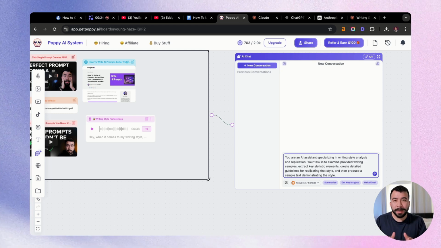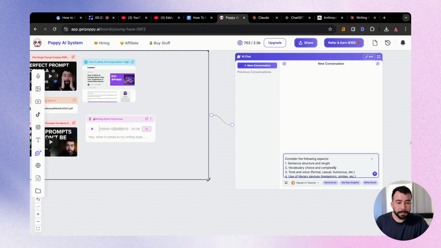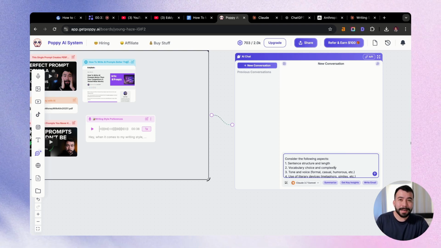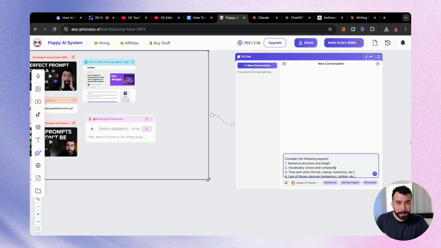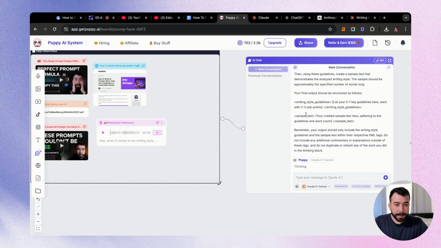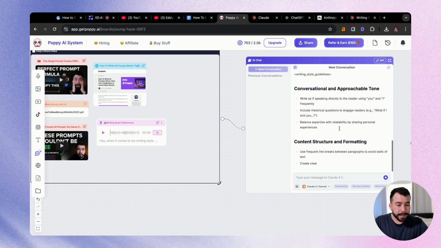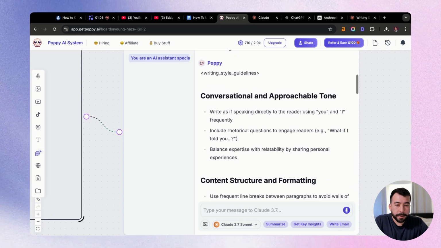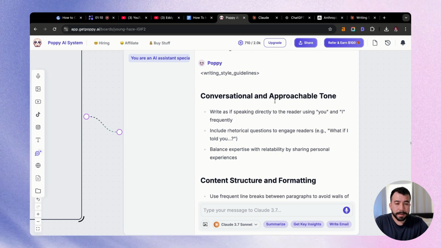It honestly depends on you and your use case. So this is a very detailed prompt that I inputted, and we're going to add this into Poppy. And we're also going to try this out in ChatGPT and Claude to see the different types of outputs that we get. So right now, Poppy AI is going to analyze my entire brand voice group and it's going to create the guidelines. Sweet. So within Poppy, we are seeing my brand guidelines here